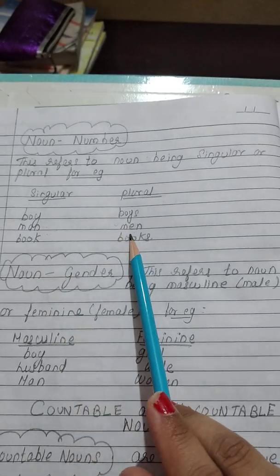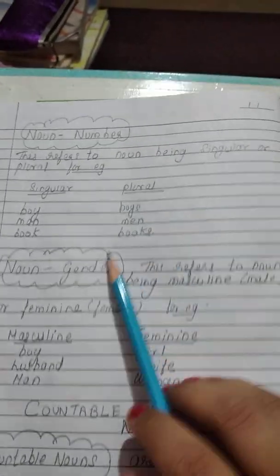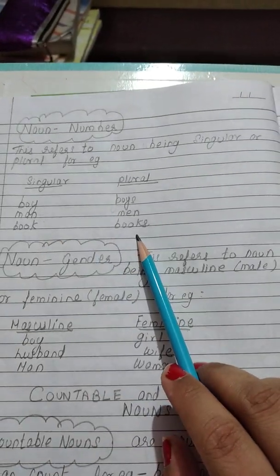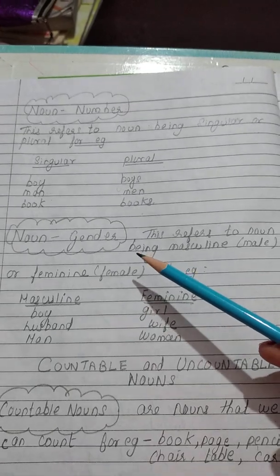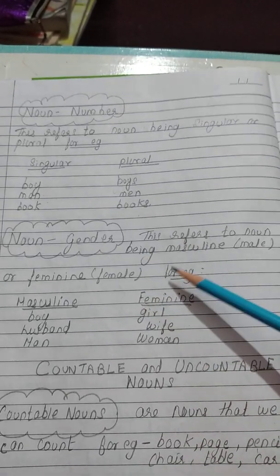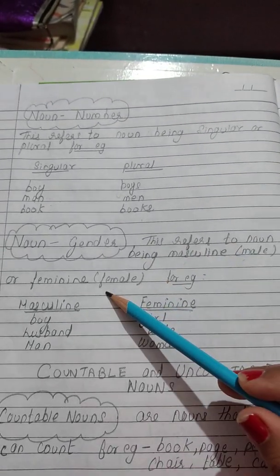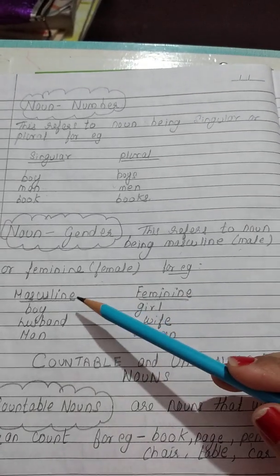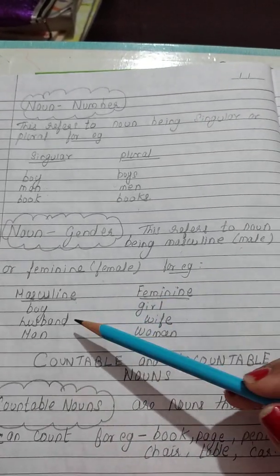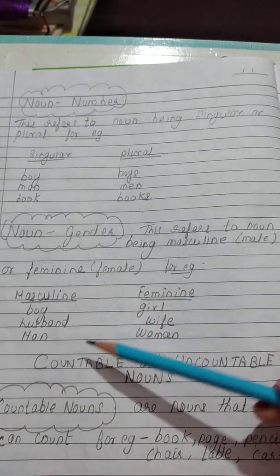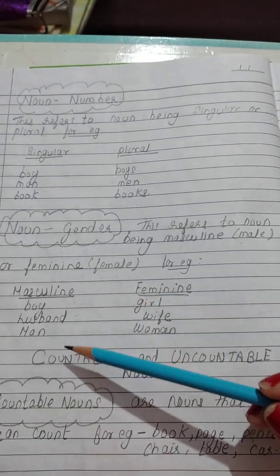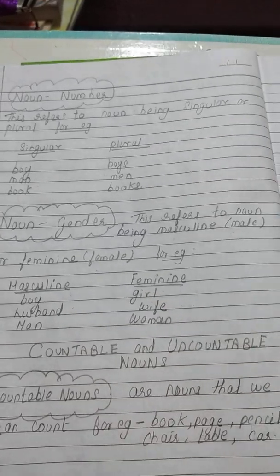Man, men. Book, books. Next concept is noun gender. This refers to the noun being masculine, that is male, or feminine. For example, boy, opposite will be girl. Husband, wife. Man, woman.